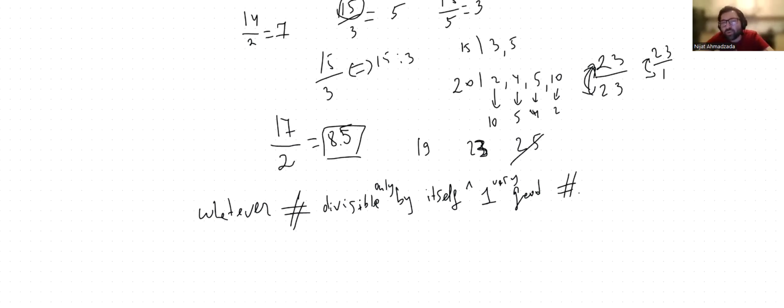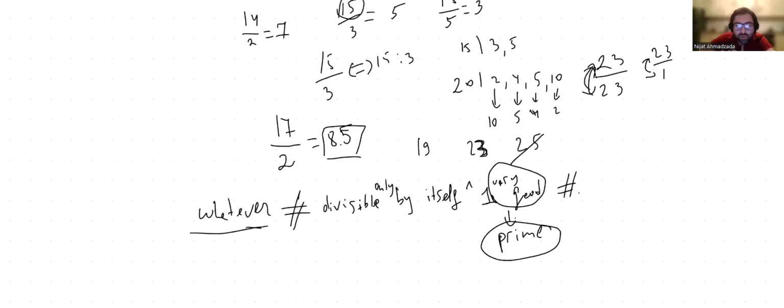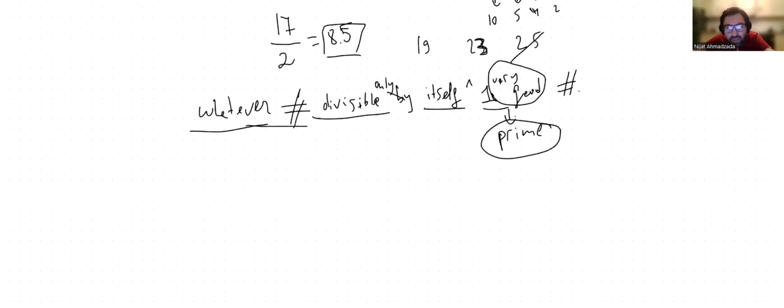We will call them very good numbers. Some said that very good numbers seems like a weird word for a mathematical term. And then Nick said, okay, let's call them Optimus. And then the other said, what the hell is Optimus? It looks like octopus, right? Then Shuriya said that instead of very good or Optimus, let's call them prime. Then they came up with the prime numbers. So what's a prime number? A prime number is whatever number which is divisible only by itself and one. That's how they came up with the prime numbers.